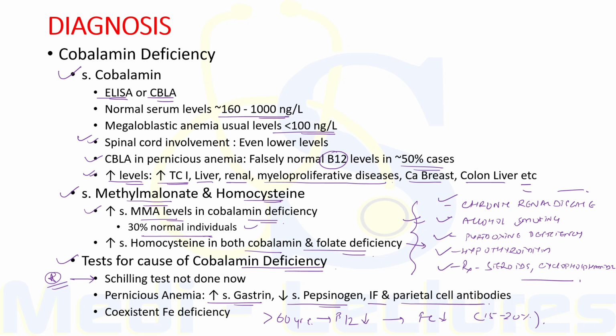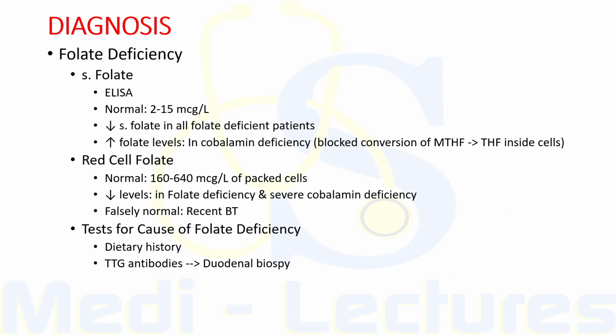Now let's see how we can diagnose folate deficiency. Firstly, we can do serum folate, then red cell folate can be done, and there are certain tests for identifying the cause of folate deficiency. Serum folate can be measured using ELISA. Normal levels are 2 to 15 microgram per liter. Decreased serum folate is seen in all folate deficient patients, and there are no falsely normal levels as compared